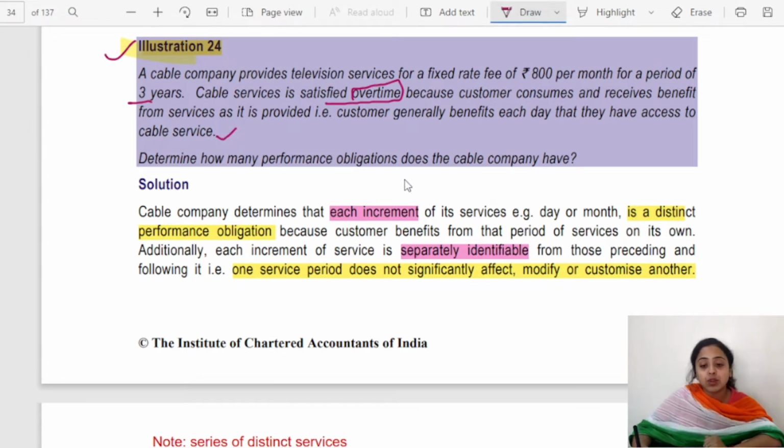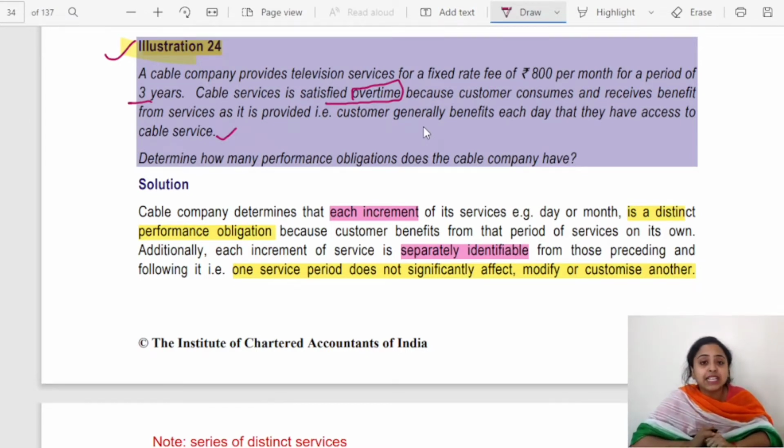Determine how many performance obligations the cable company has. Each month, a bill is raised and the bill is paid. Each day the services are delivered and consumed. So in this case, each day, or each week or month, is separately identifiable, distinct on its own. Therefore, it should be a separate performance obligation. But these performance obligations are of similar nature. Therefore, this can be clubbed as a series of distinct goods and services.